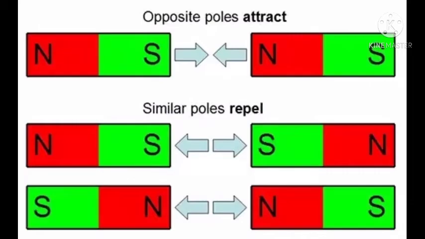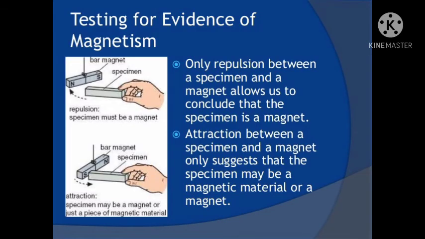Next is the test for a magnet. Take a magnet and a magnetic substance like iron. Bring each pole of the magnet near the magnetic substance. You will find that both poles attract the magnetic substance. It means only magnetic attraction is possible between a magnet and a magnetic material.